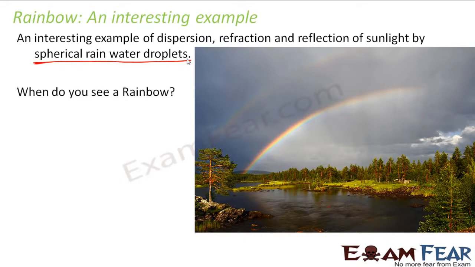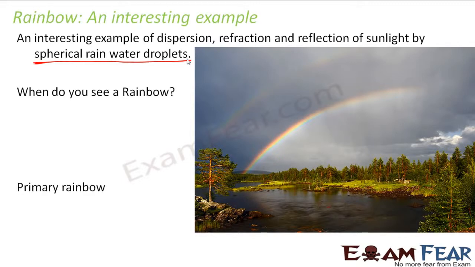We just now mentioned that, right? If one part of the sky has a shining sun, whereas the other part has rain, and you stand with your back facing towards the sun, you see a rainbow, right? I mean, everybody knows that, right?